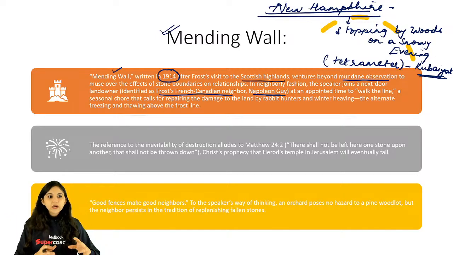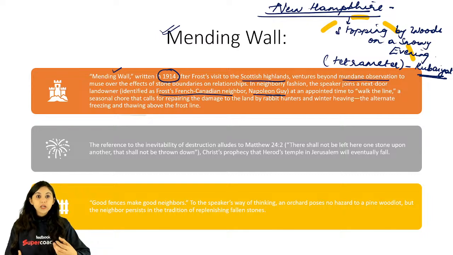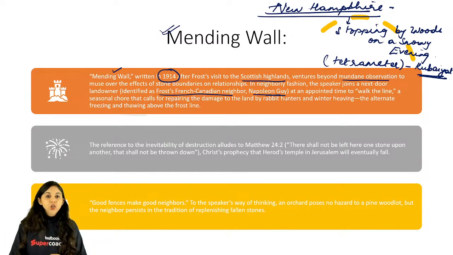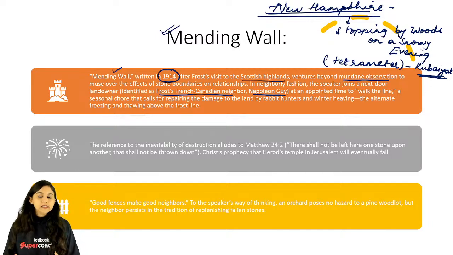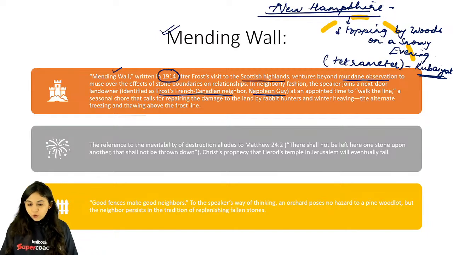So again, ये आजकल भी होता है, हम लोग कितना सुनते हैं कि पार्किंग की वजह से लोगों ने एक दूसरे को गोलियां मार दी, etc. So these neighborhood fights which are there, whereas the Bible has a different thing to talk about neighbors. So Mending Wall is clearly trying to talk about it.